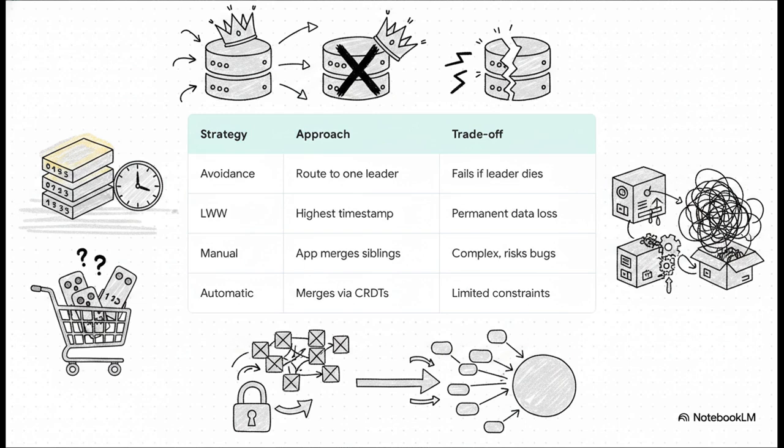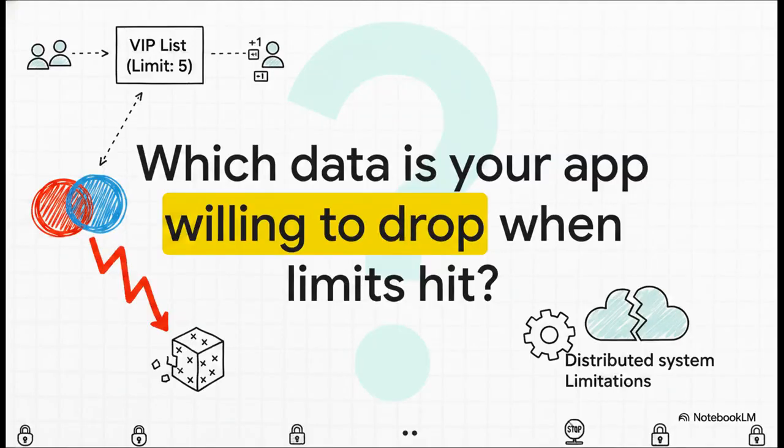Next is manual resolution. The database passes the buck, so the app has to merge siblings, but it's super complex and risks anomalies like our zombie shopping cart. Finally, automatic resolution. It seamlessly merges via CRDTs or OT using tombstones, but as that final row points out, even this magic cannot enforce all business constraints. Which brings us to our final, kind of provocative thought. Even magic algorithms have hard limits.